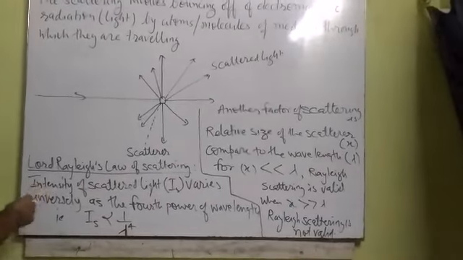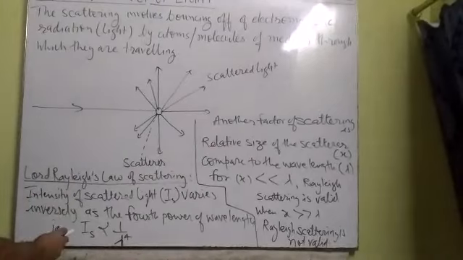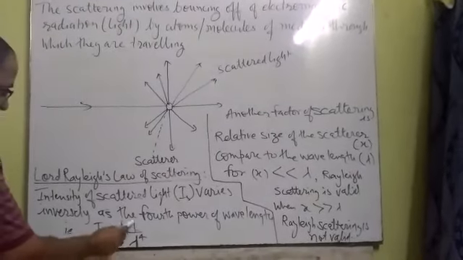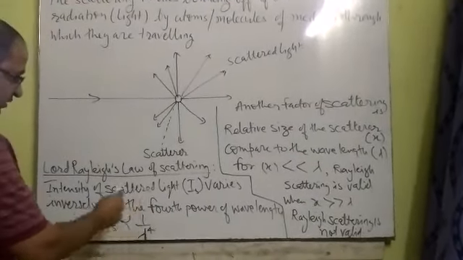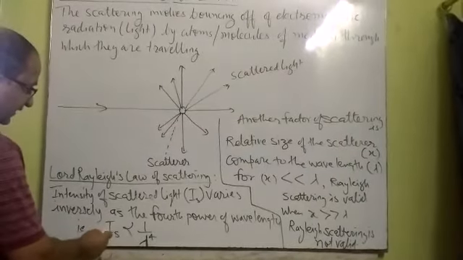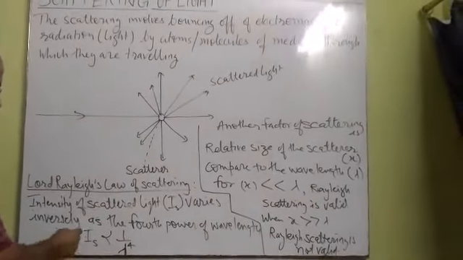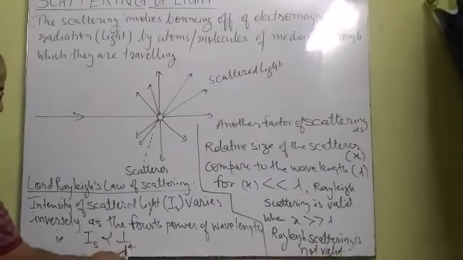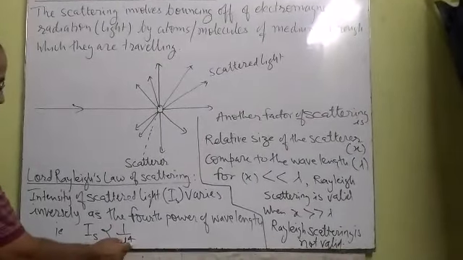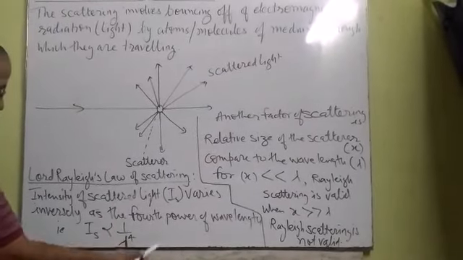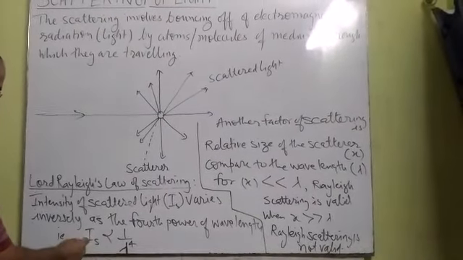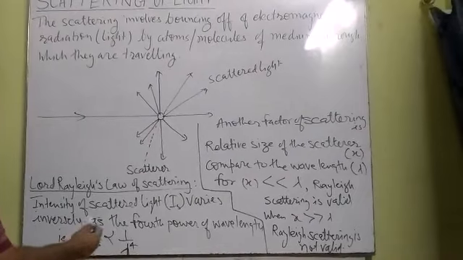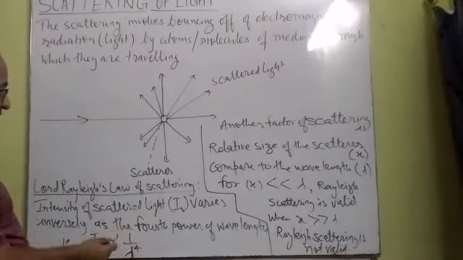So Rayleigh scattering has two factors. One: I_S is proportional to 1 upon lambda^4; this is Rayleigh's law of spectrum. The intensity of light which enters our eye is inversely proportional to the fourth power of the wavelength. So if the wavelength is less, the intensity of light entering our eye will be most, so different colors appear in our eye.